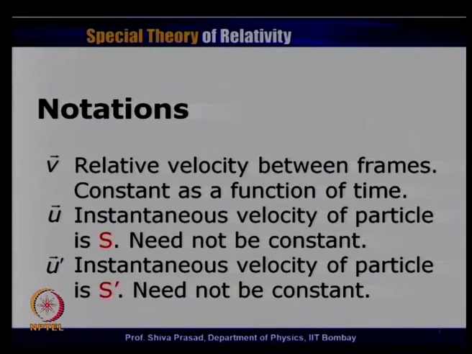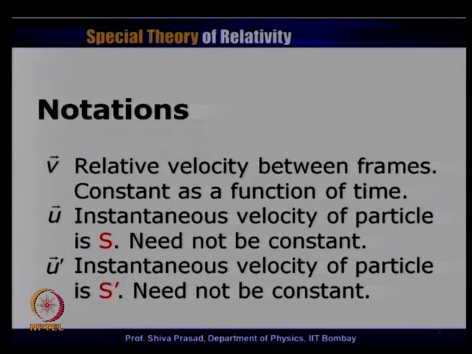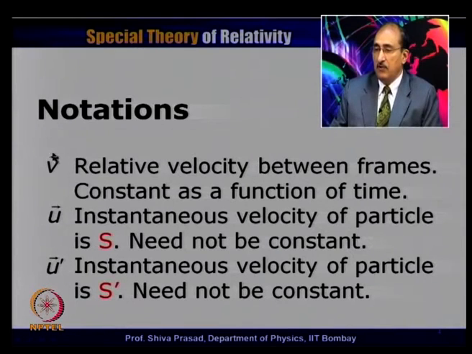Let us put some notations, because these are the things which one has to be very clear about. The symbol V we will reserve for the relative velocity between the frames. Because both frames are inertial, V has to be constant. We cannot change it as a function of time, otherwise at least one of the frames is non-inertial. So, V is constant as a function of time.